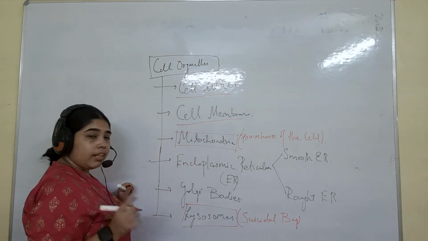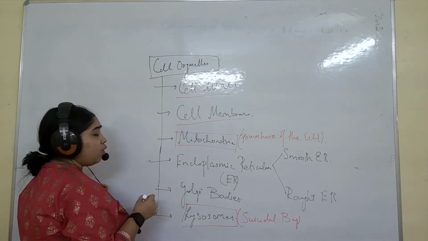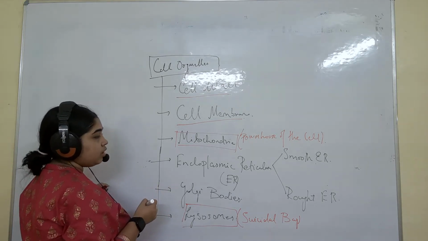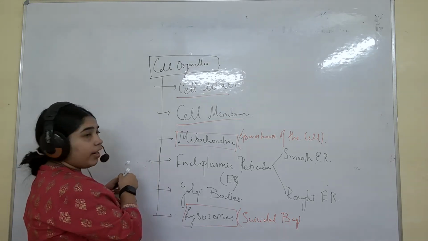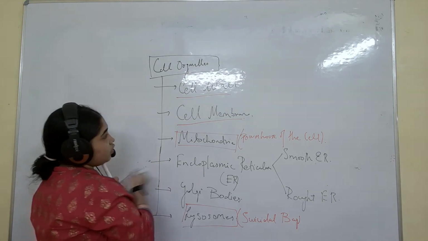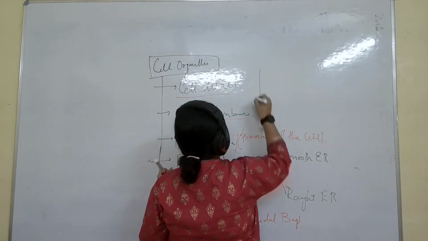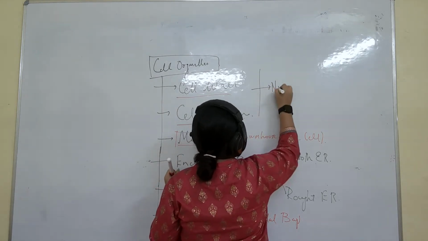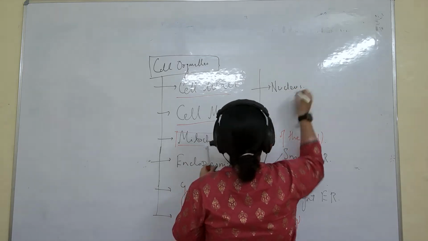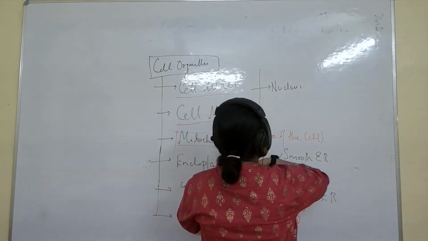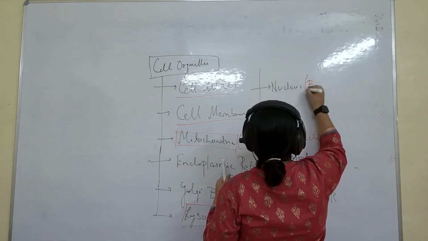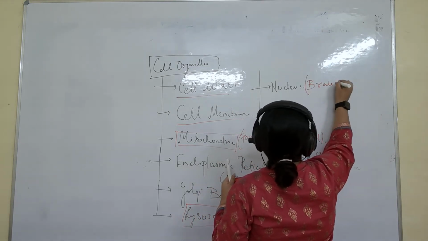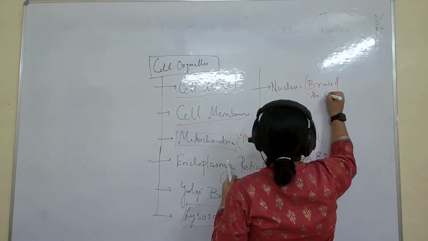One, two more names are there which I will be giving you. And nucleus, I have already said about nucleus. I have explained nucleus, still you can just know that nucleus is called the brain of the cell.